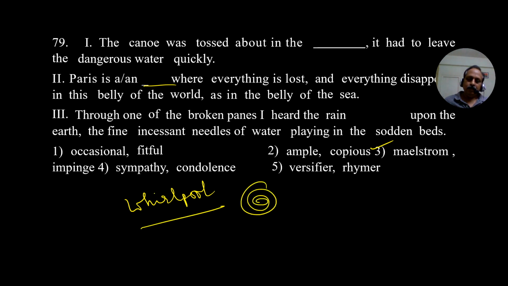Whirlpool means what? Whirlwind also. Water goes round and round, it is called whirlpool. And wind goes round and round, we call it whirlwind. So that's what it means. It goes with the first sentence as well as the second sentence. And what is the next one?